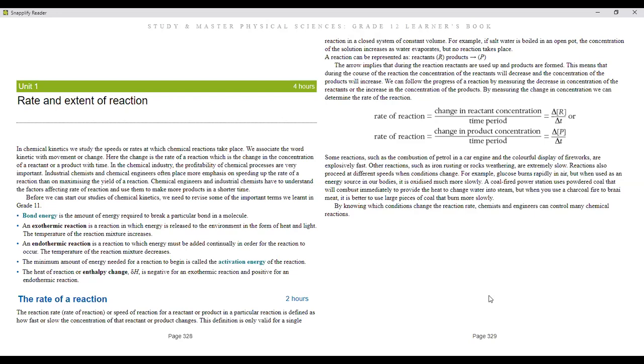So chemical engineers in industry and industrial chemists have to understand the factors affecting the rate of reaction and use them to make more products in a shorter time. What does that mean, guys? It means it's very important for them to understand, for example, if you're going to be using iron and sulfur together, what is stopping these two or making them take too long to form bonds?